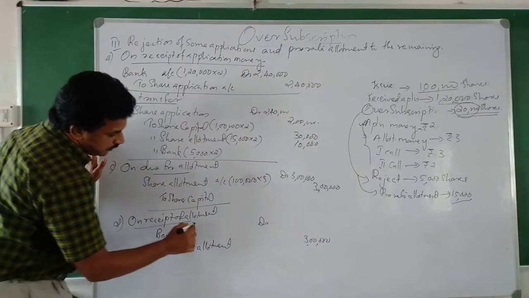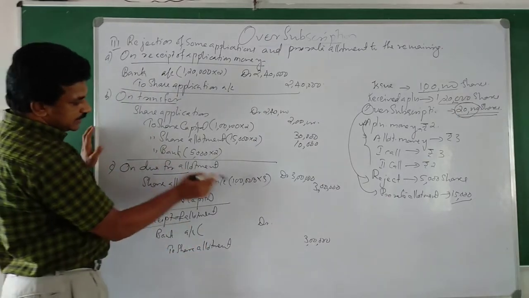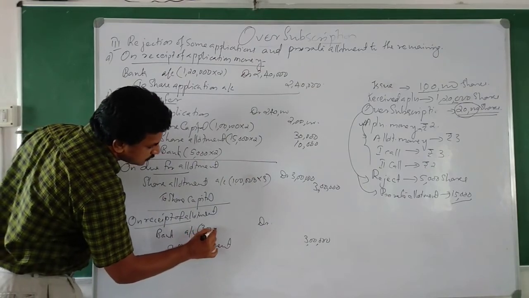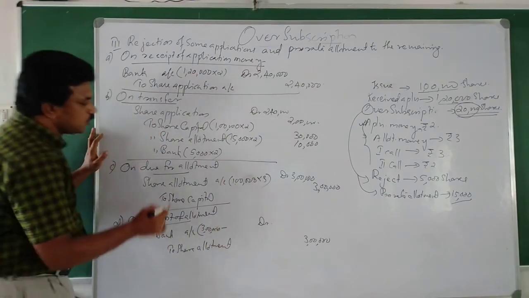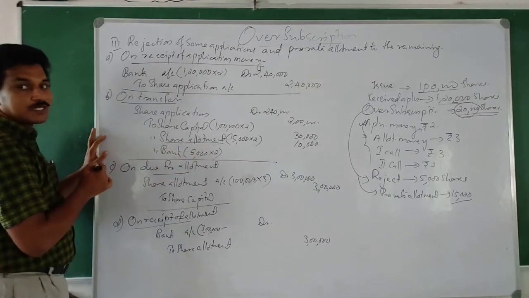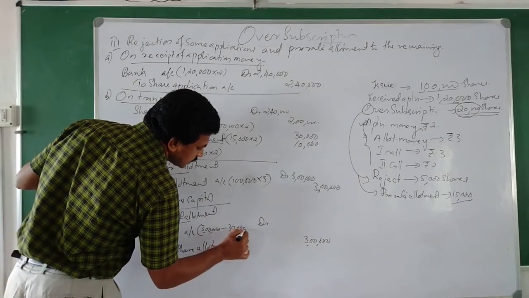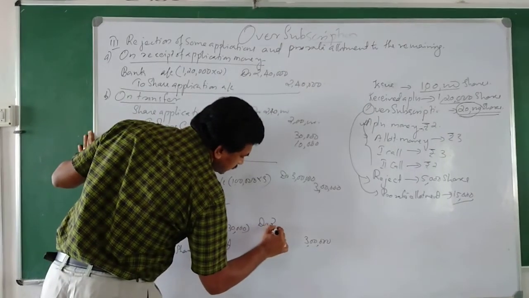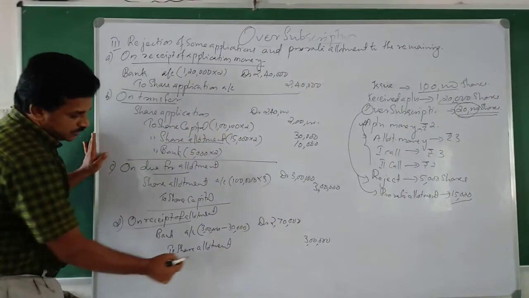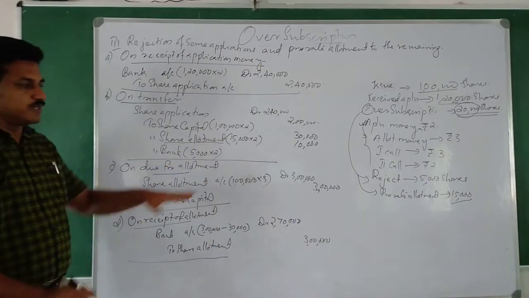So how much will we receive now? See, 3 lakh was there. So 3 lakh total amount minus how much already received? Already transferred this amount, no? 30,000. So 3 lakh minus 30,000, that is 2 lakh 70,000. Okay. So this is up to allotment.